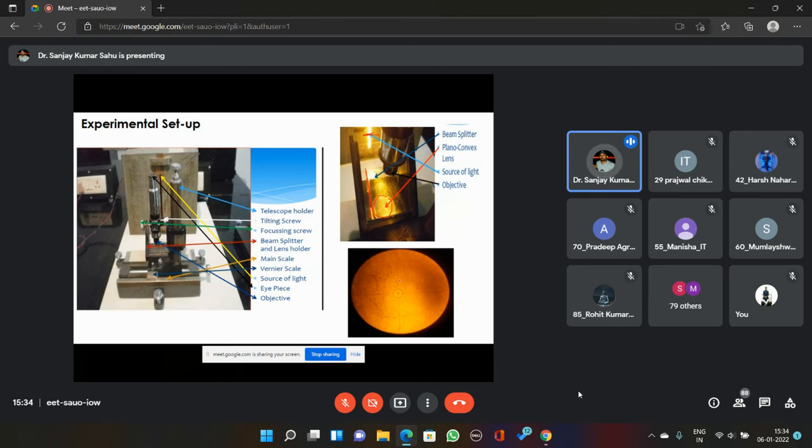a Newton ring. Now, this is an original image of the Newton ring that has been captured by a mobile camera from this eyepiece. If you put a camera over here, you'll be able to visualize this kind of fringe pattern. This is called a Newton ring. This is an actual or real image of that. As you can see, there are alternate bright and dark concentric rings, and this is called the Newton's ring pattern. Now we need to do some measurements using this Newton's ring.